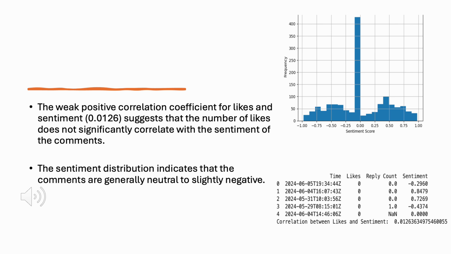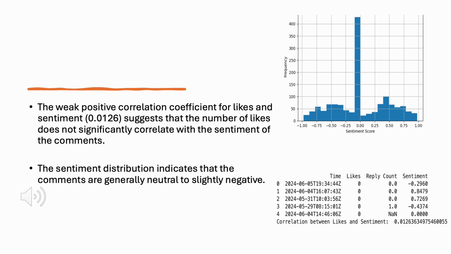I calculated the correlation coefficient, which in this case was 0.0126. This suggests that the number of likes does not significantly correlate with the sentiment of the comments. This means that whether a comment is positive, negative, or neutral, it does not notably affect the number of likes it receives. The sentiment distribution indicates that the comments are generally neutral to slightly negative.